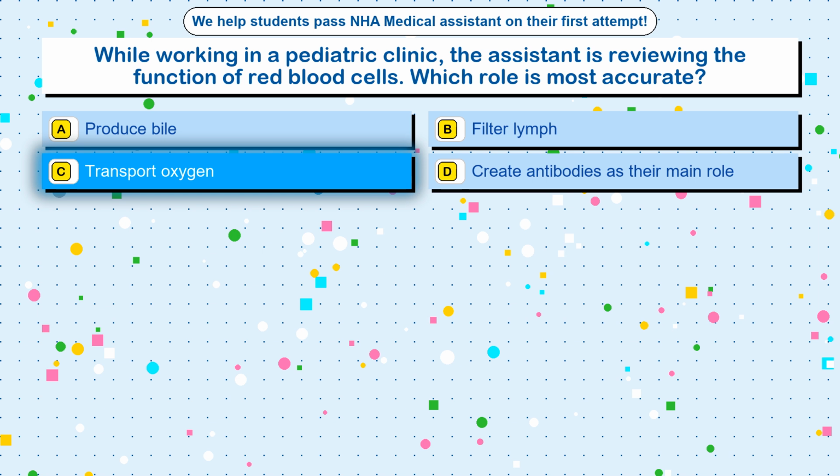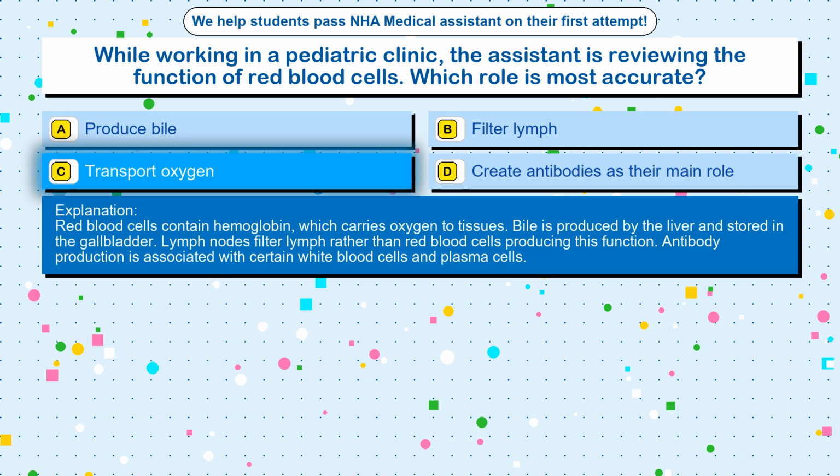Transport oxygen. Red blood cells contain hemoglobin, which carries oxygen to tissues. Bile is produced by the liver and stored in the gallbladder. Lymph nodes filter lymph rather than red blood cells producing this function. Antibody production is associated with certain white blood cells and plasma cells.